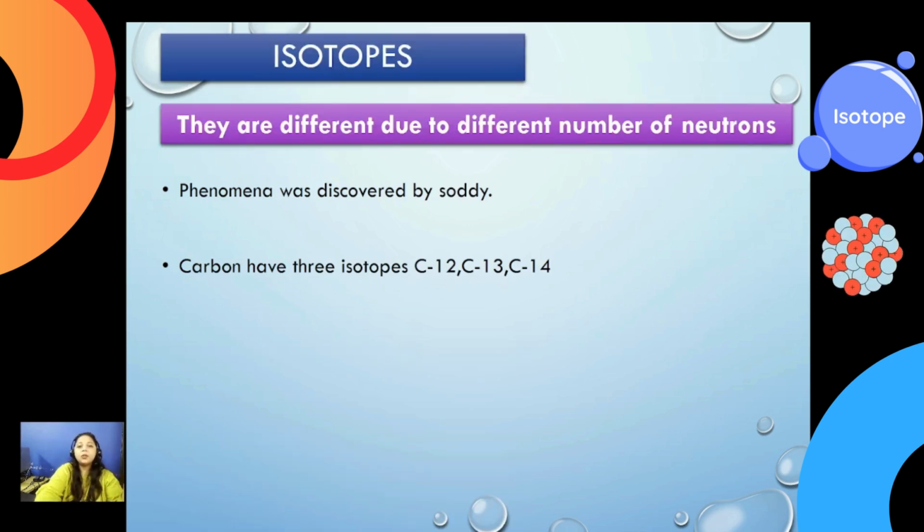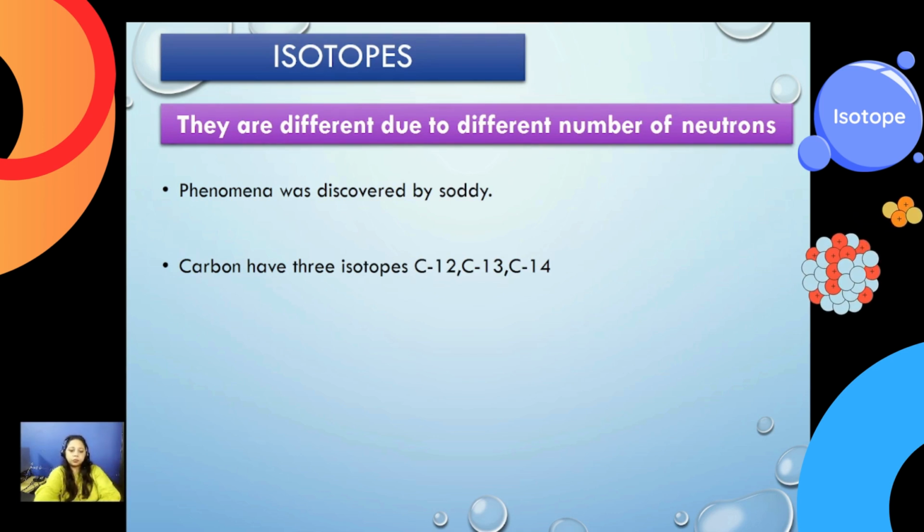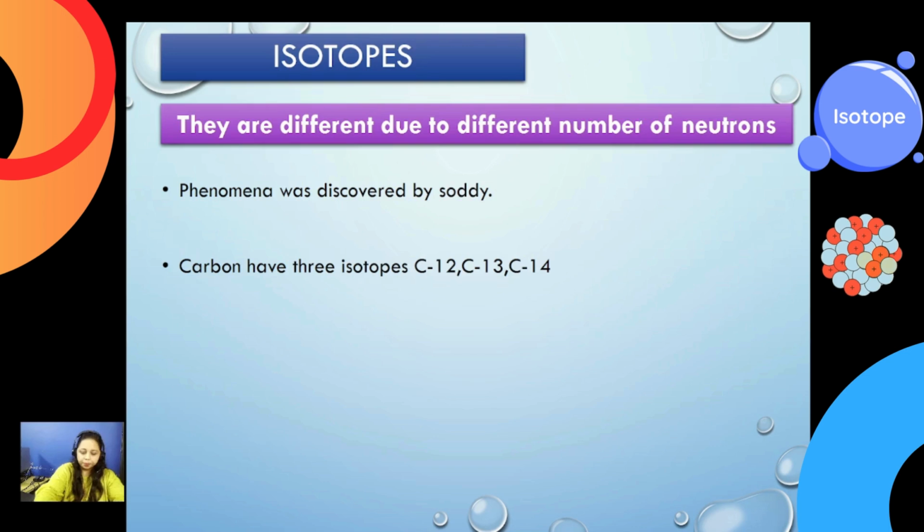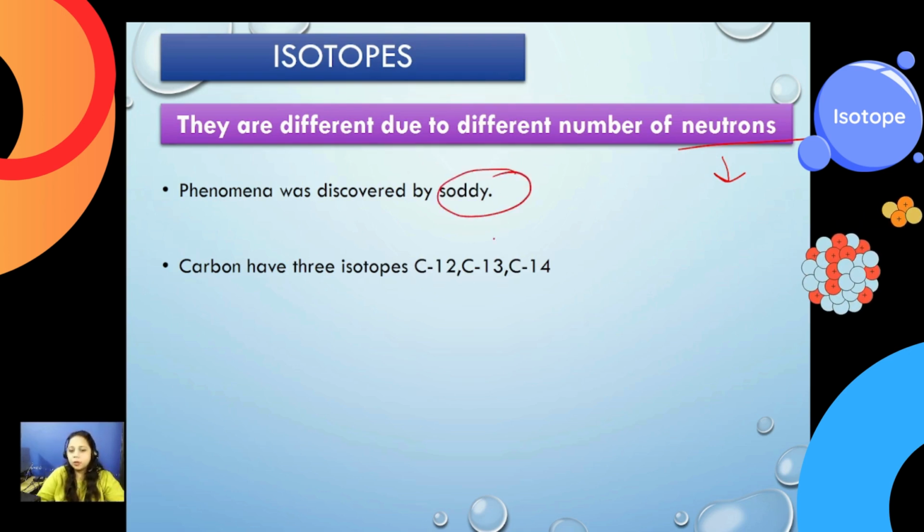Isotopes are different because they have different numbers of neutrons. It means their physical properties can be different. If there are more neutrons, it means the atom is heavier. The density could be different because of its mass. It was first discovered by Soddy. Like carbon has isotopes: carbon 12, carbon 13, carbon 14, and we know that carbon 14 is extensively used in carbon dating to know the age of ancient bodies or rocks.